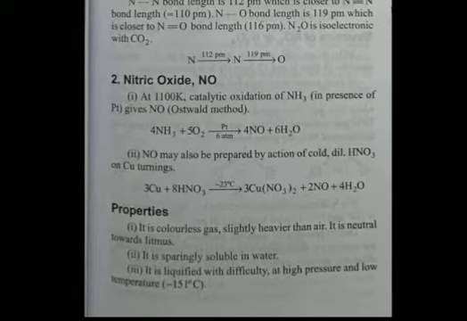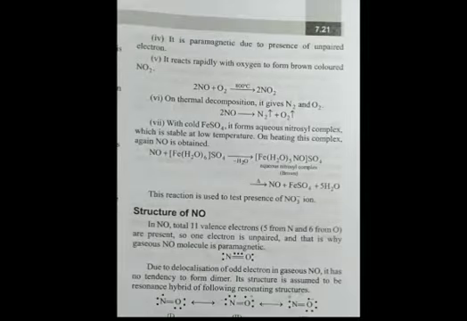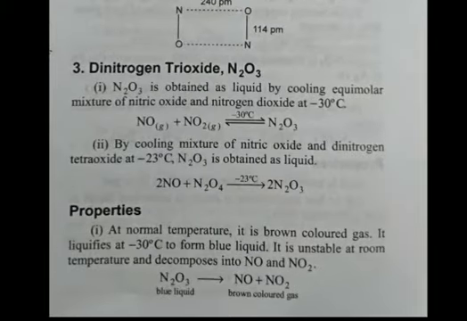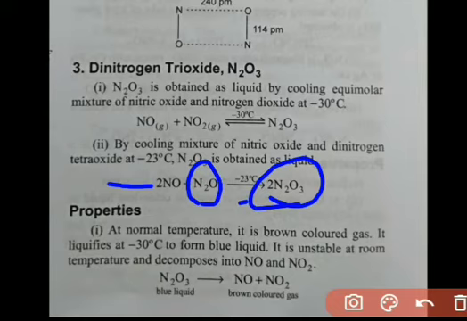It is neutral towards litmus paper. Now students, talking about its structure, here is the Lewis structure as earlier discussed. Now talking about dinitrogen trioxide, as earlier said, nitric oxide reacts with N2O4 at minus 23 degrees Celsius, resulting in formation of dinitrogen trioxide.